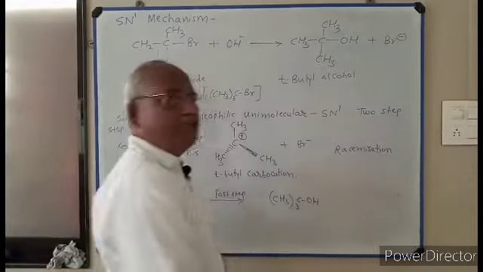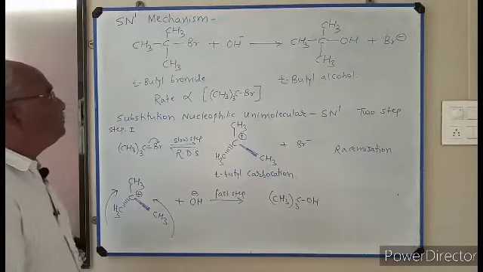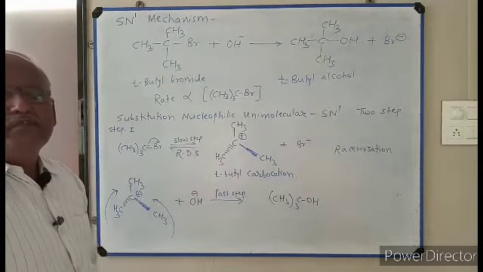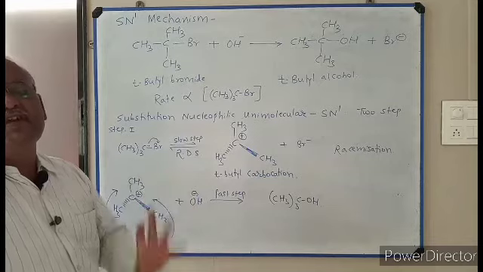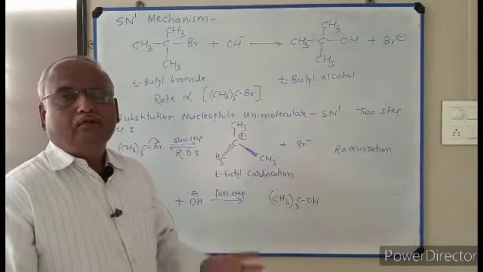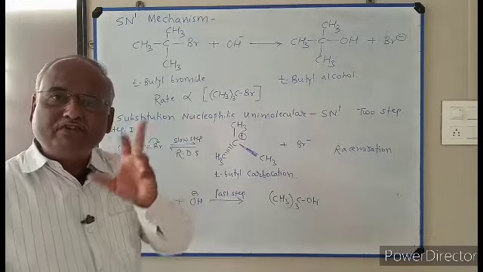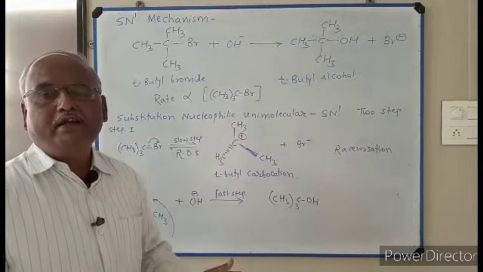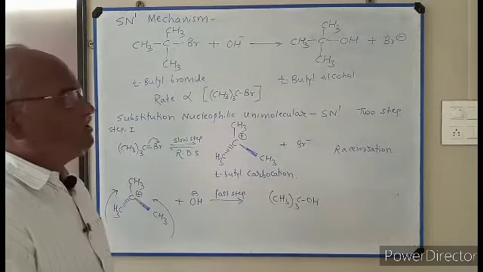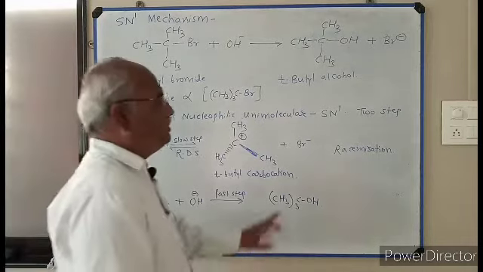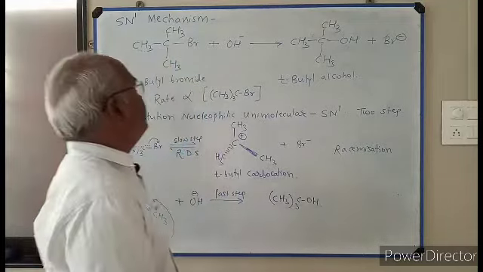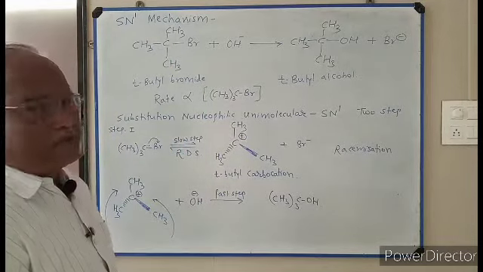If it is not clear, I repeat once again. If the substrate is chiral, then the product formed is with 50% inversion and 50% retention of configuration. The product is optically inactive. Therefore, it is known as racemization. This is about SN1 mechanism.